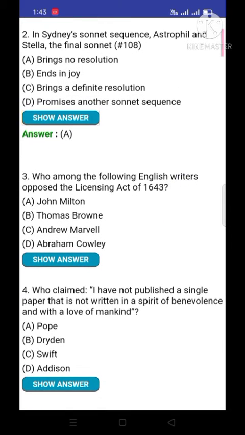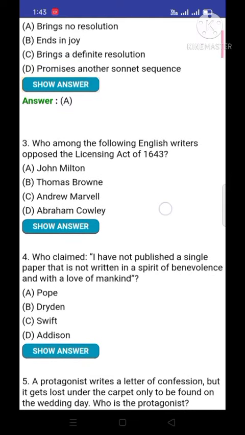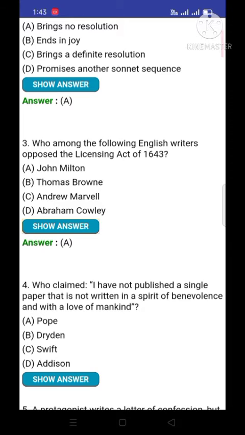Question number 3. Who among the following English writers opposed the Licensing Act of 1643? And the option number A is correct. John Milton. John Milton is the writer who opposed the Licensing Act of 1643.